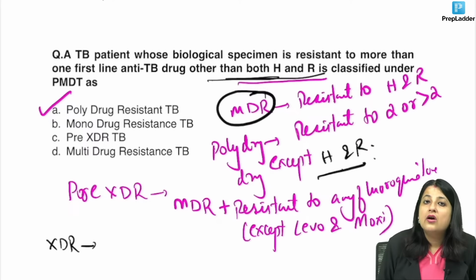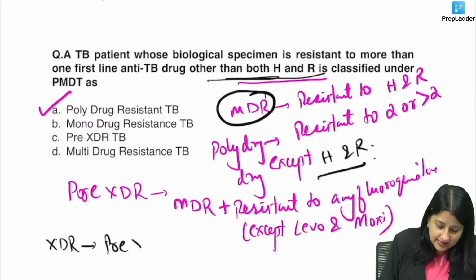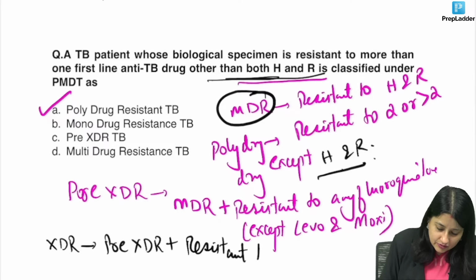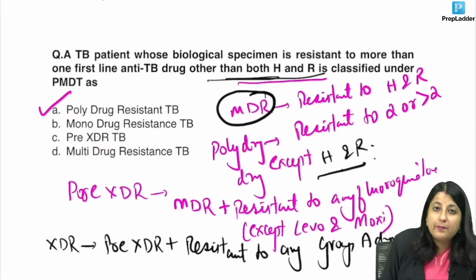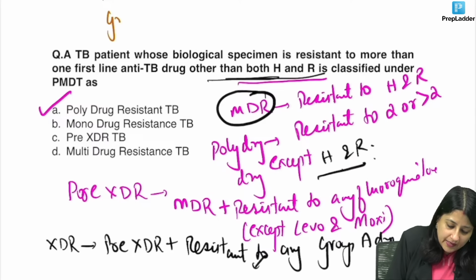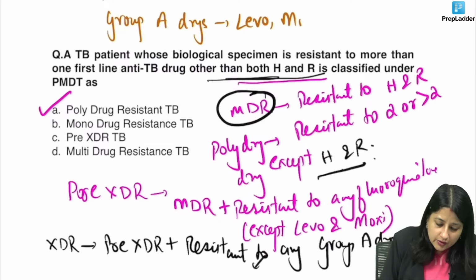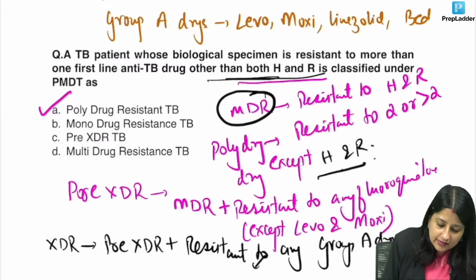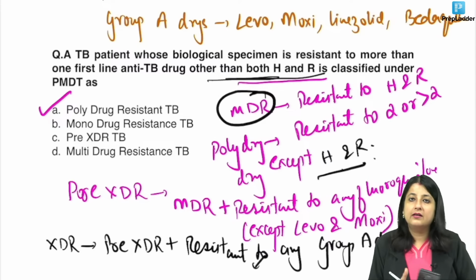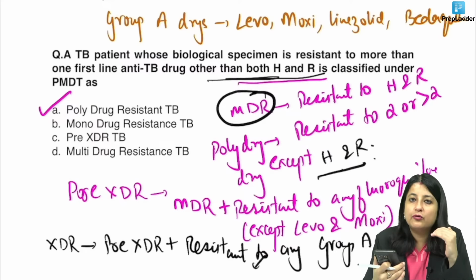And what is XDR, everybody? Extensive drug resistant. What is XDR? XDR is pre-XDR plus resistant to any Group A drugs. Now, what are these Group A drugs? Group A drugs, I'm going to write it here. If I ask you, what are Group A drugs? The Group A drugs, guys, could be either levo, could be moxi, could be linezolid, could be bedaquiline. Okay, so these definitions we have to be very careful.